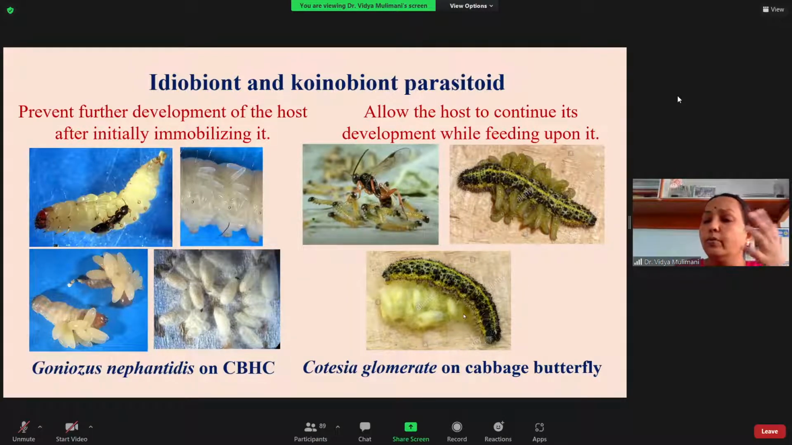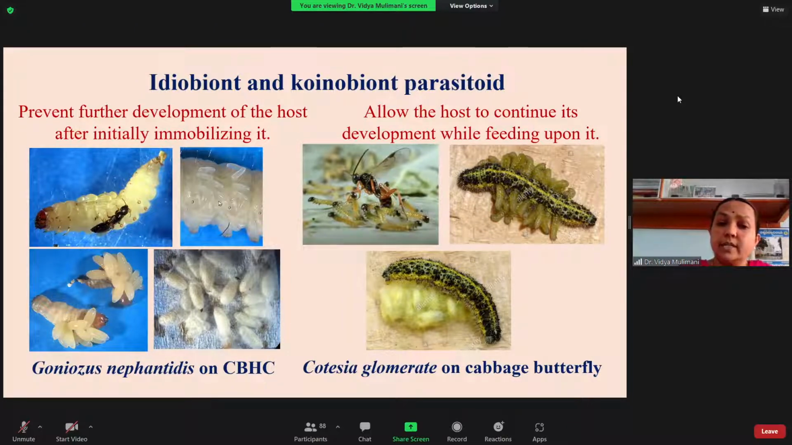Here you can see, when they go for the complete pupation, the dead body of the caterpillar, and these are the pupae or the cocoons of the same Cotesia. So attacking in the first instar, allowing it to grow, by the end it is at the late instar. They come out and go for the pupation outside, and by that time the caterpillar is killed. So this is called the koinobiont parasitoid. It allows the host to continue to develop, feeding upon it. That is Cotesia glomerata, which attacks the cabbage butterfly, a pest on cabbage. Many times you get confused.